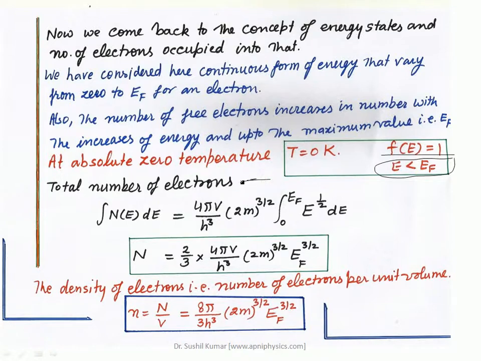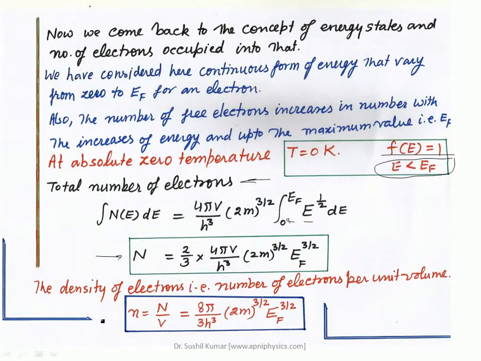So now the total number of electrons that lie in the energy range 0 to EF, we have to determine. The total number of electrons N is equal to 2 by 3 into this result which you observed after the integration of E from 0 to EF.